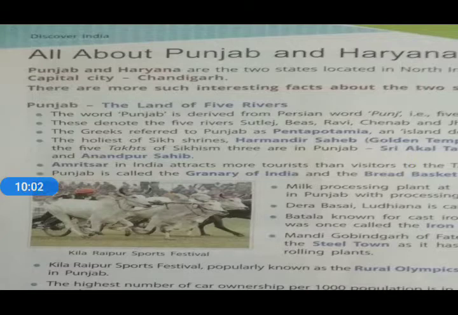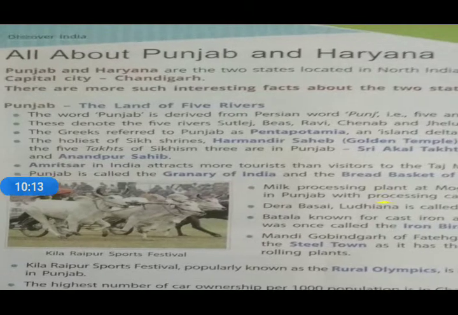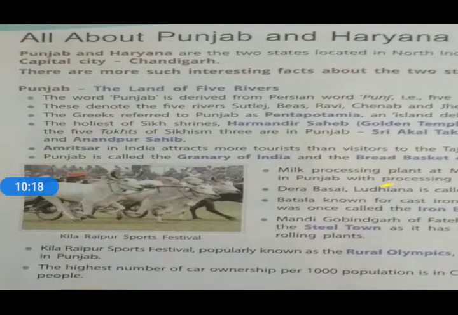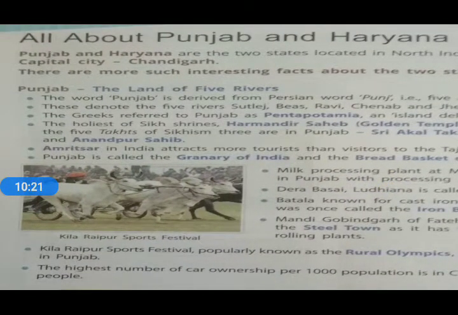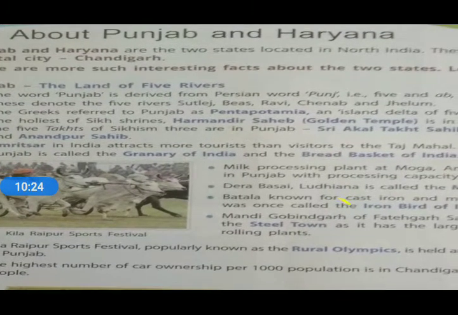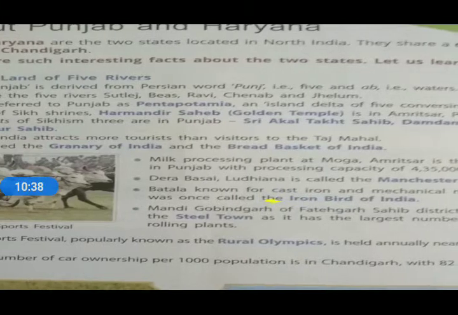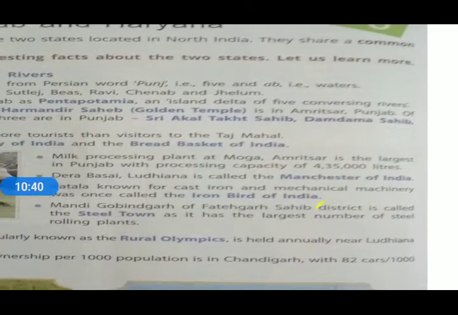Now, first of all, we will go for the state of Punjab, the land of five rivers. It is also called the land of five rivers. The word Punjab is derived from the Persian words punch, that is five, and ab, that is water. Ab means water. These denote the five rivers Satluj, Beas, Ravi, Chenab, and Jhelum. The Greeks referred to Punjab as Pentapotamia, an island of delta of five converging rivers.